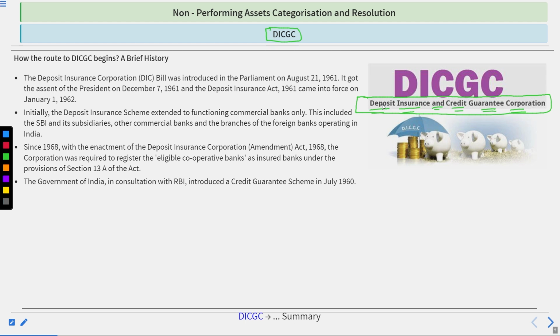But before starting this, we must understand how the DICGC began, a brief history of this. The Deposit Insurance Corporation Bill, the DIC Bill, was introduced in the Parliament of India on 21 August 1961, and it got the assent of the President on December 7, 1961. As a result, the Deposit Insurance Act 1961 came into force on January 1st, 1962.